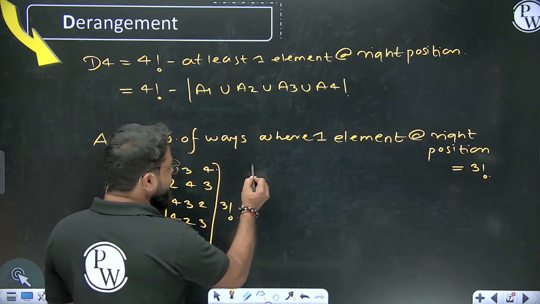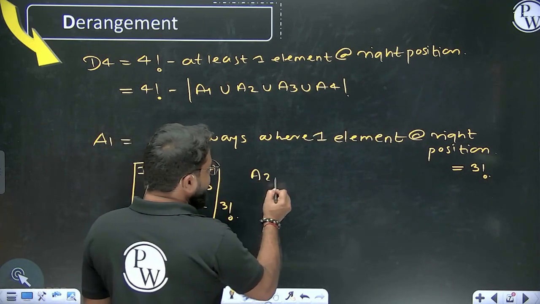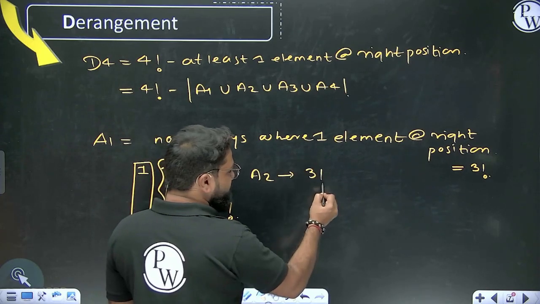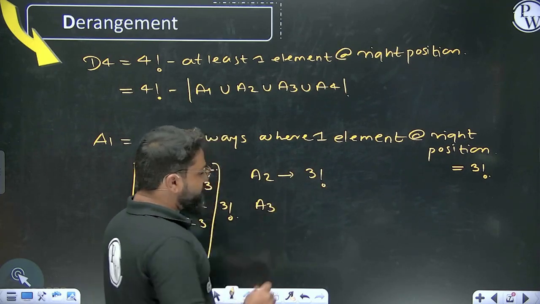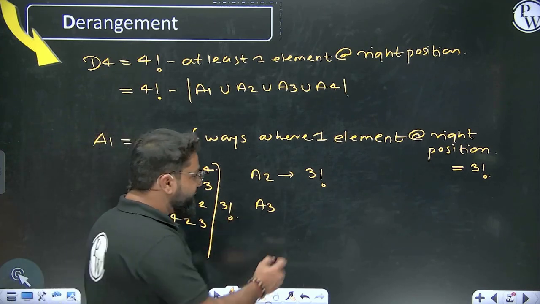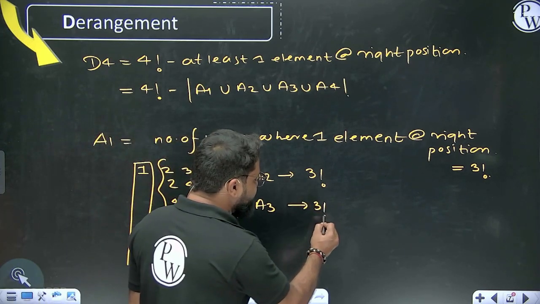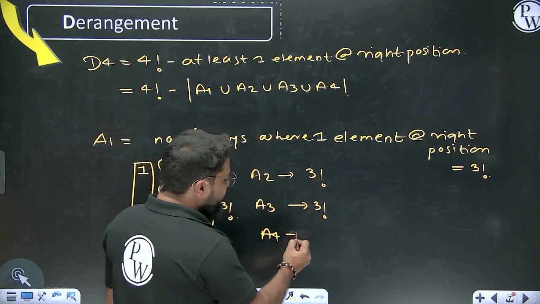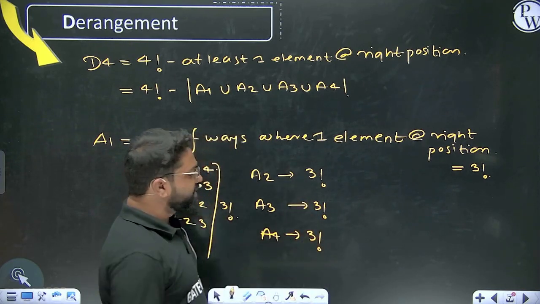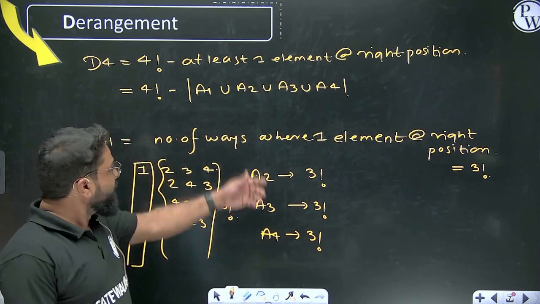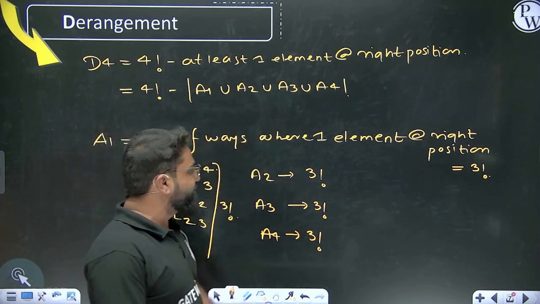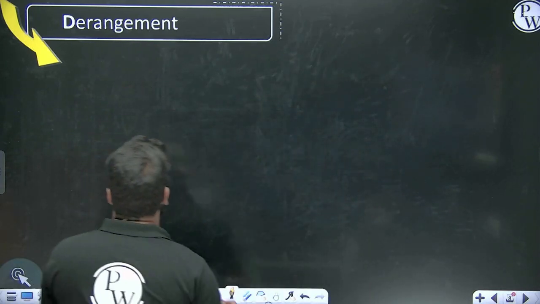In the same way, if I will be taking a2, a2 will also come as 3 factorial. a3 is what? You are fixing the third element and then you are getting another possibility, 3 factorial. And here a4 you are also fixing, so you will be getting 3 factorial possibilities. Yes or no? So let's try to derive what is this a1 union, a2 union, a3 union and a4 union.